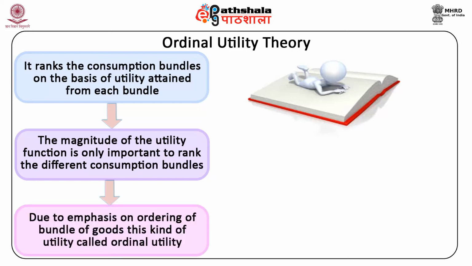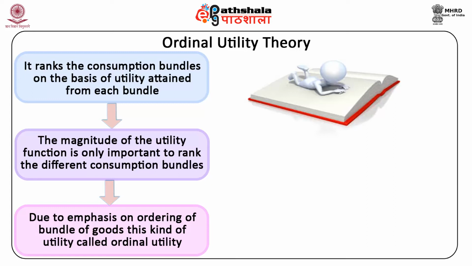Because of this emphasis on ordering bundles of goods, this kind of utility is referred to as ordinal utility. In the above example of tea and coffee, tea gives utility equal to 20 units, whereas coffee gives utility equal to 10 units.